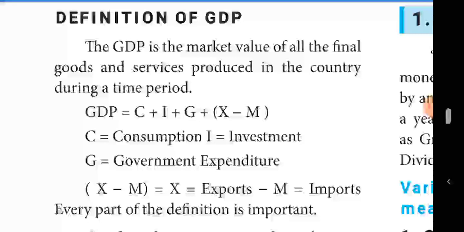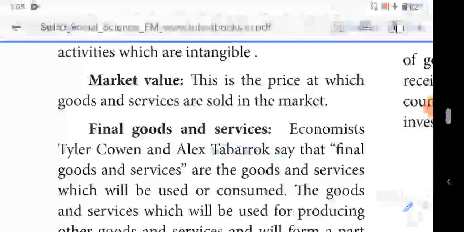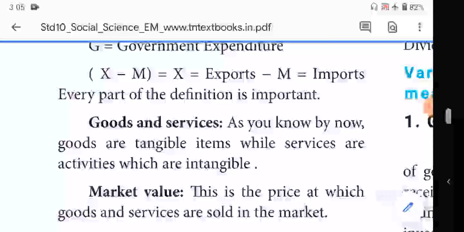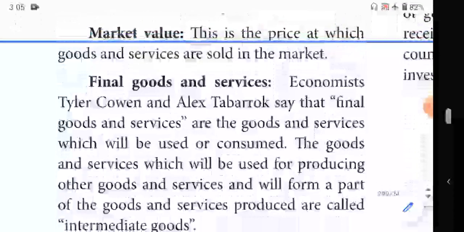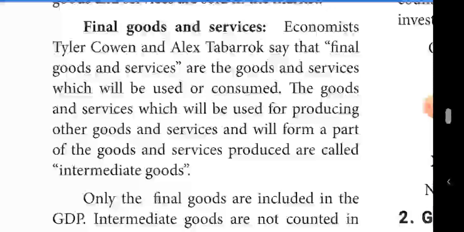Market value means the price at which the production is sold in the market. That selling price is called market value. Then final goods and services: these are the goods and services which will be used or consumed. The goods and services used for producing other goods and services, forming a part of the goods and services produced, are called intermediate goods.